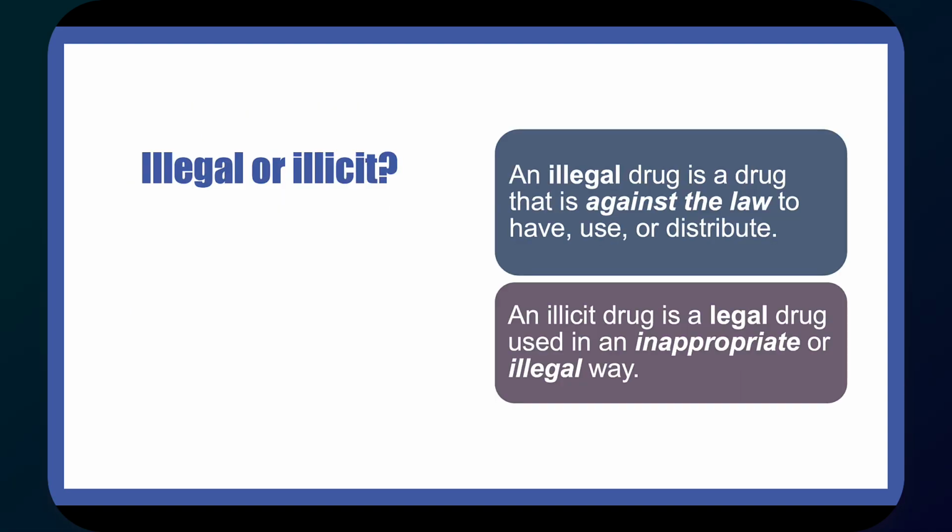And then just to differentiate between illegal or illicit, an illegal drug is a drug that is against the law to have, use, or distribute. An illicit drug is a legal drug, but it's being used inappropriately. Either not the way it's meant to be used or it's being used illegally.